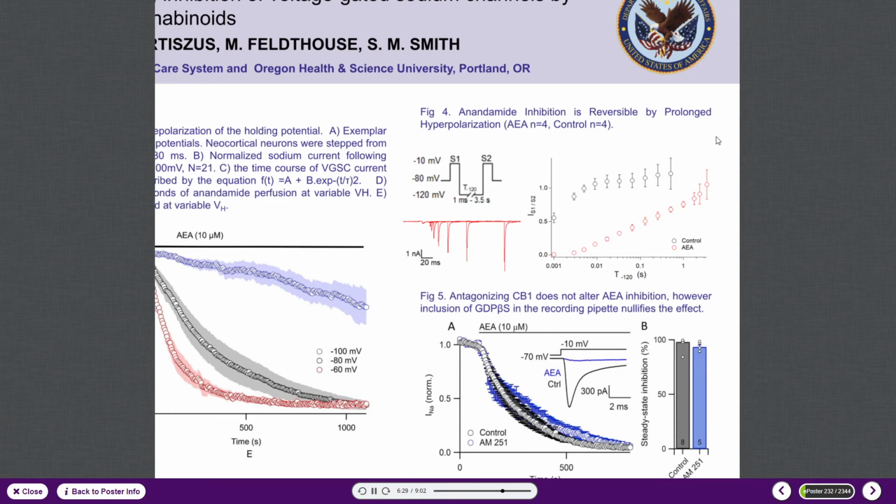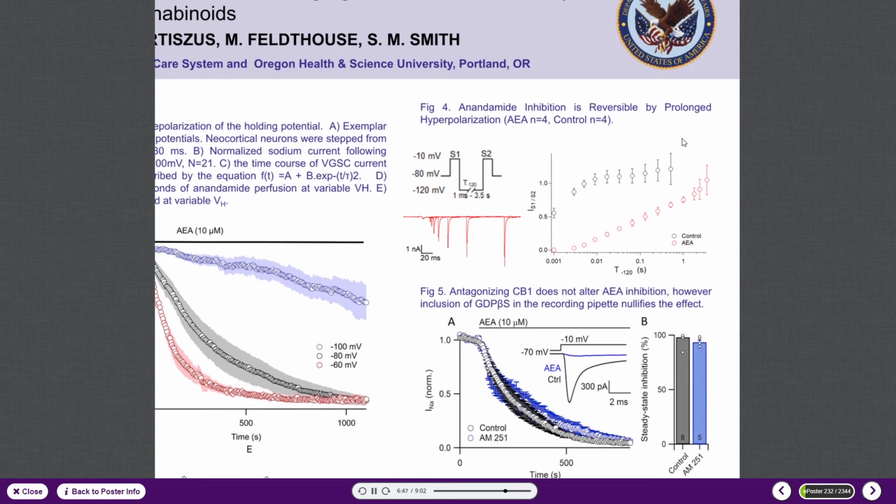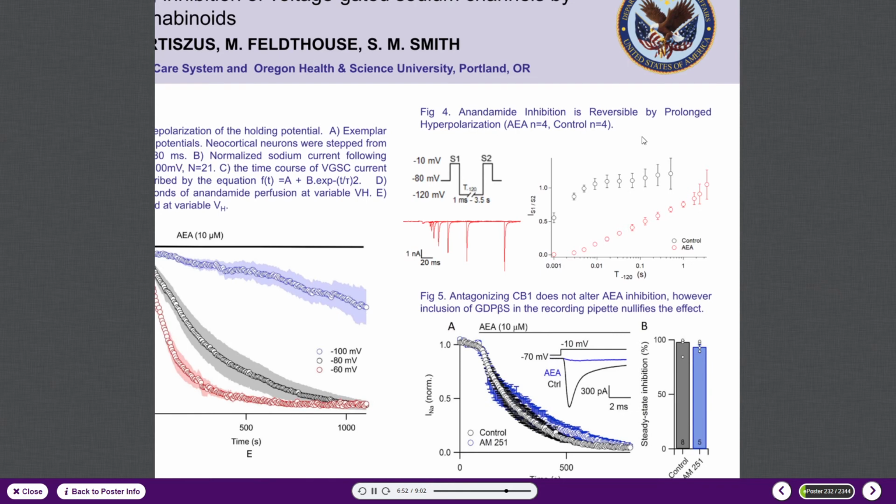Looking at the first data point on the plot, when the pulses are separated by just 1 millisecond, fast inactivation has occurred, and the measured current of pulse 2 in the control group is only half that of pulse 1. However, within 10 milliseconds, the channels have completely recovered, and the amplitude of pulses 1 and 2 are more or less equal. In contrast, after block by anandamide, recovery occurs logarithmically in proportion to the duration of the negative 120 holding period. This demonstrates that initial block by anandamide can be reversed when the cell becomes more hyperpolarized, and also further demonstrates that anandamide block preferentially favors less negative potentials.